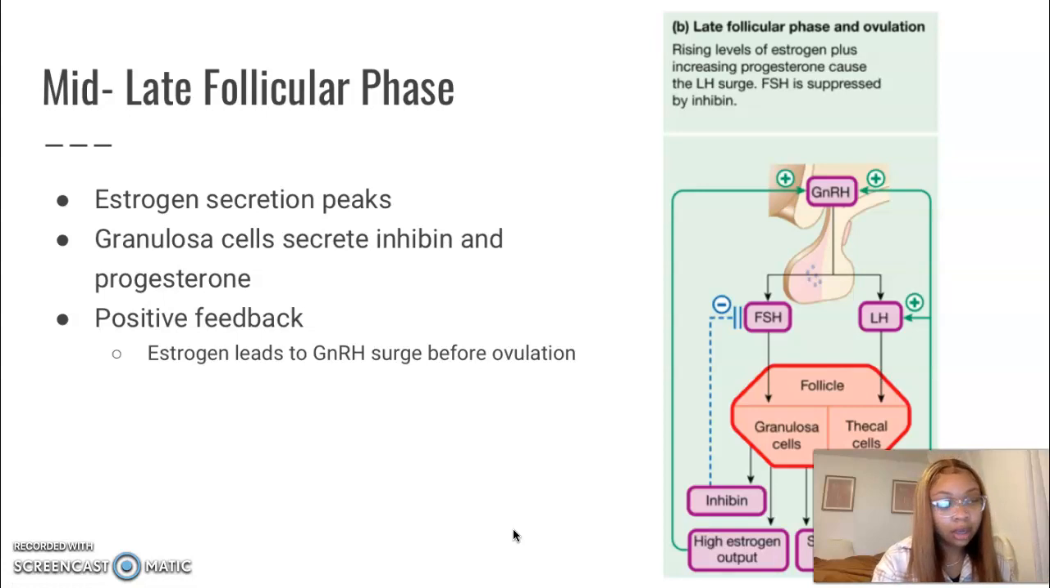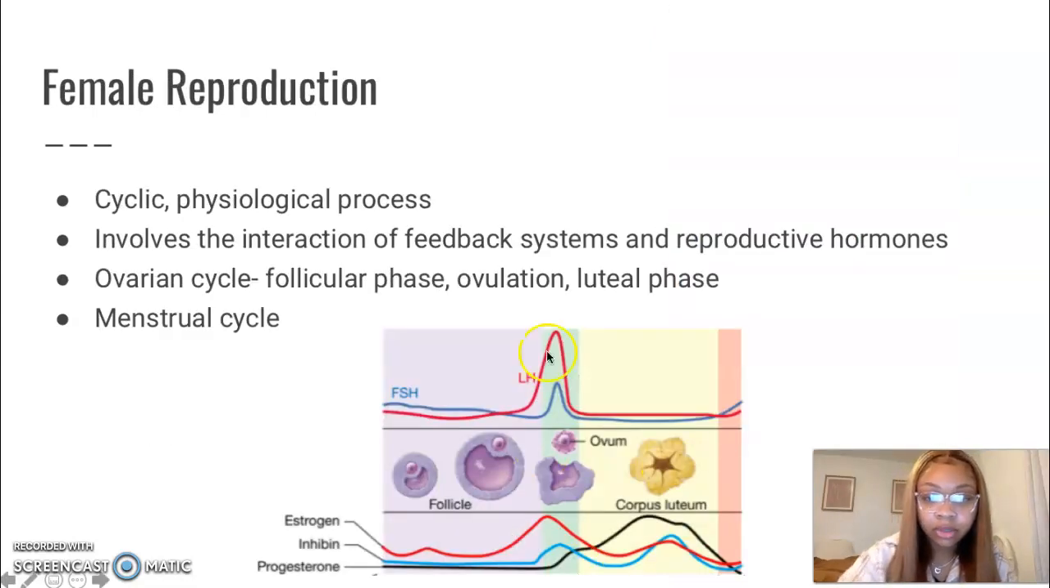Okay, so on this slide, we will be discussing the mid to late follicular phase, and during this period, ovarian estrogen reaches its peak. The granulosa cells start to secrete inhibin and progesterone along with estrogen. Now, estrogen exerts a positive feedback effect on the gonadotropin releasing hormone, which causes a surge before ovulation. As a result, luteinizing hormone has a major increase. And I believe that's what we saw in the first slide. So right here, we can see the major increase.